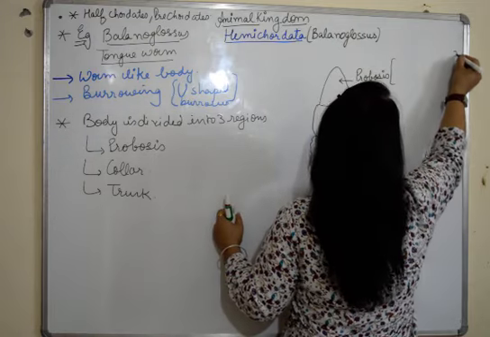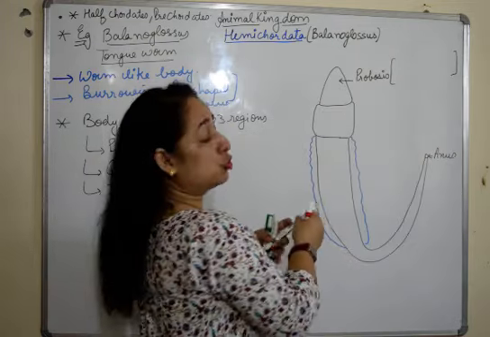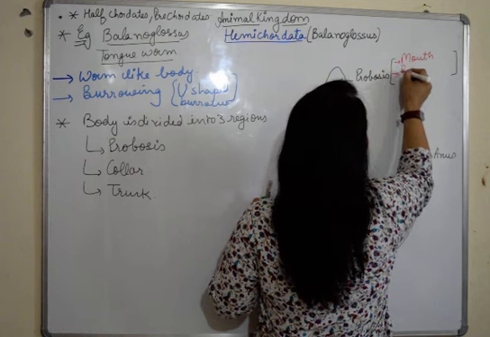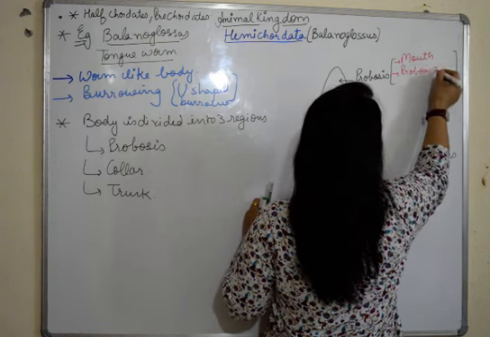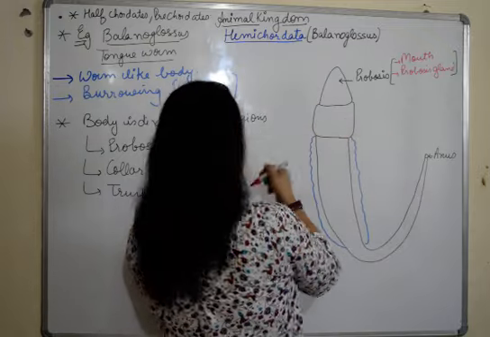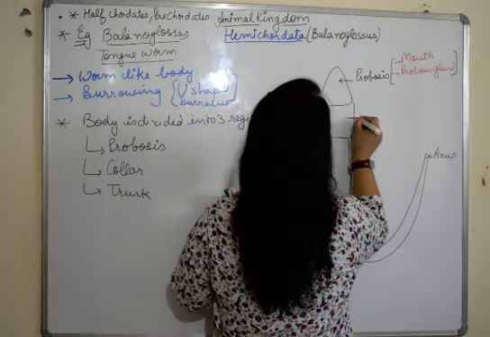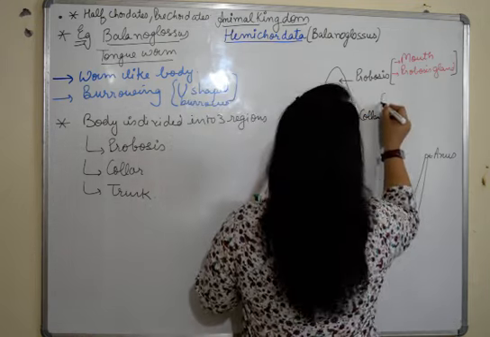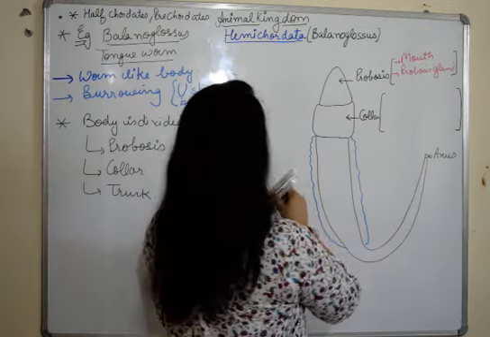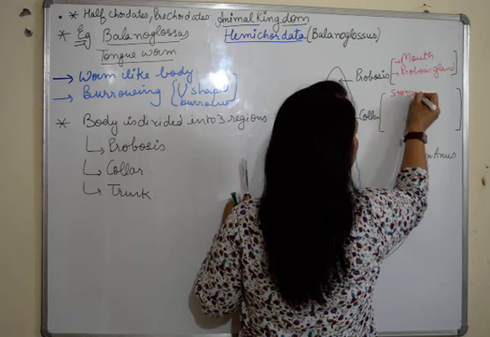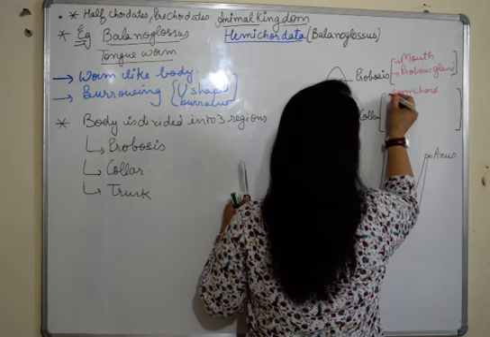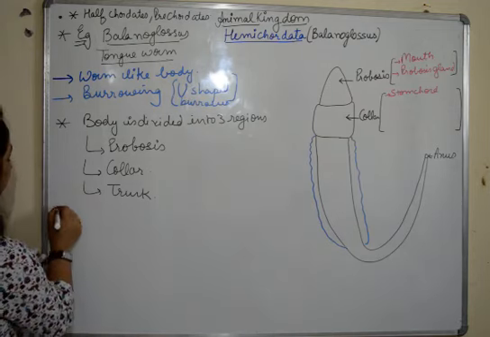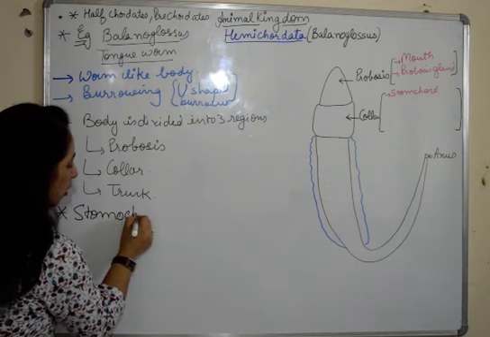The proboscis has two parts: it has the mouth and the proboscis gland. Then we have the next region, the collar. The collar is the most important part because it has the most important structure, the stomochord. I'll write about the stomochord here because it's something important.